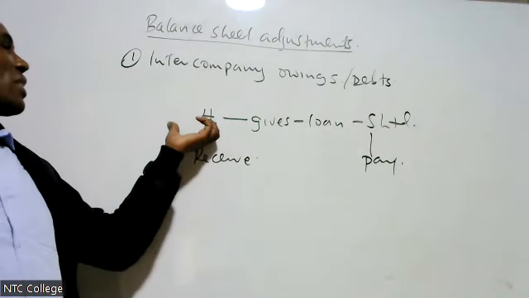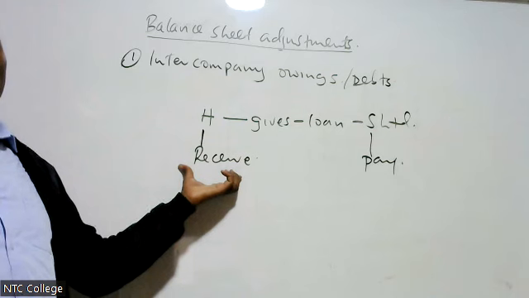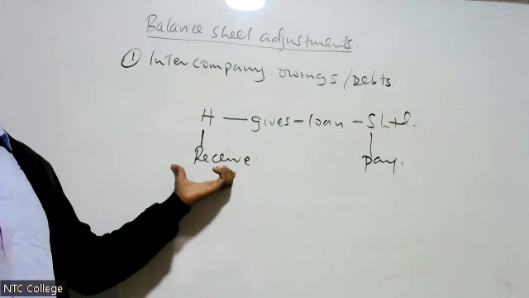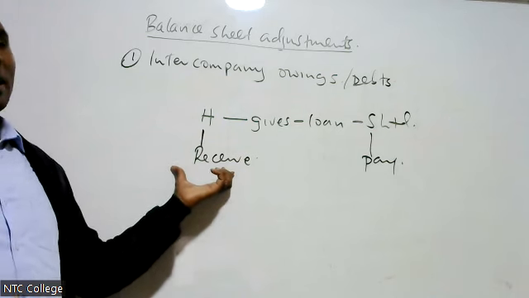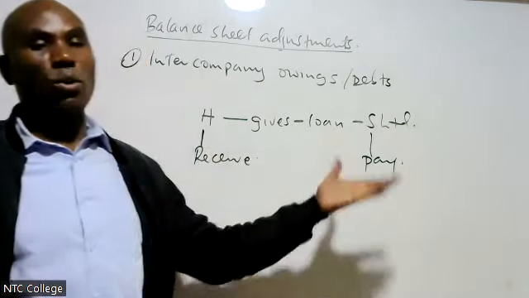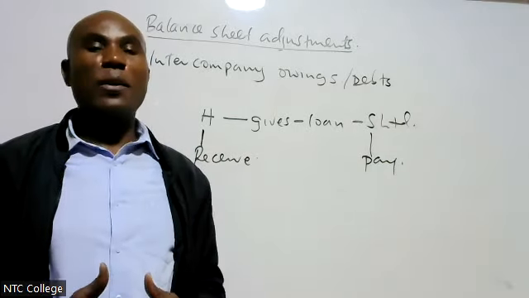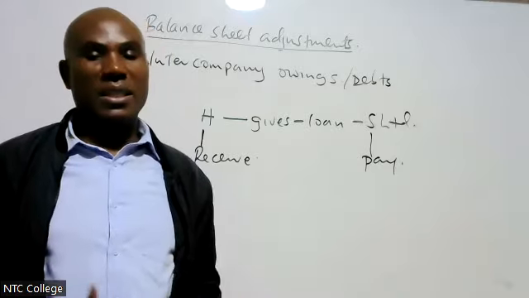Therefore, to H, it is a receivable. It is included as part of receivables. You understand, if you have given out your goods, you expect to receive. Then S, which received the money or the goods, says I need to pay. Therefore, we call it intercompany owings.